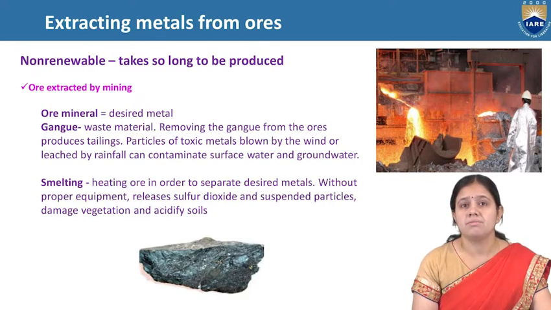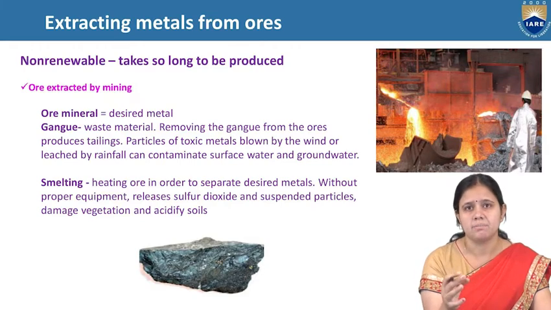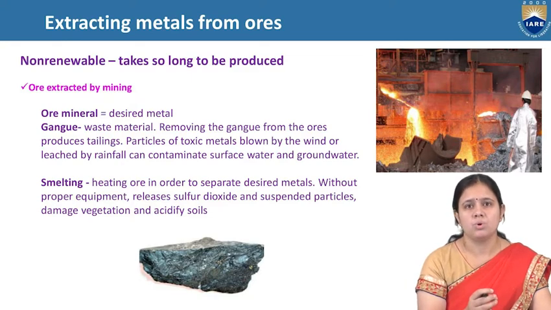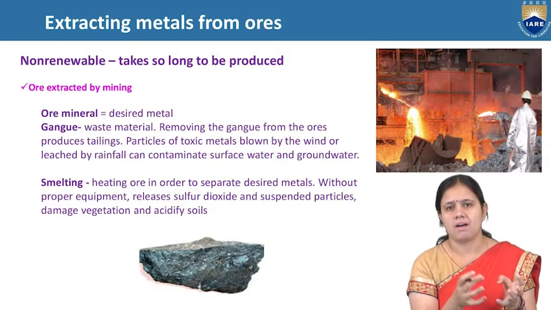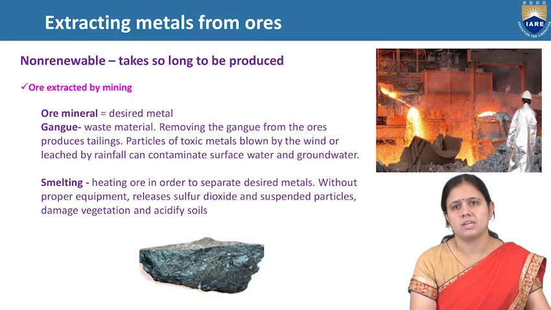So we get minerals from ore. From ore, we get our desired metal, like aluminium, copper, nickel, or zinc. Then there is gangue, which is the waste material. After extracting minerals from ore, the leftover waste is called gangue.